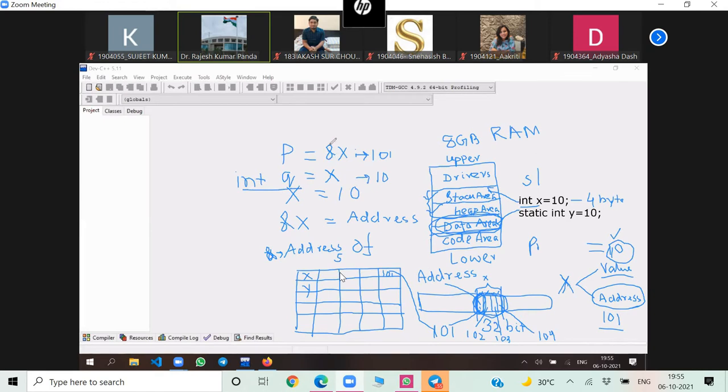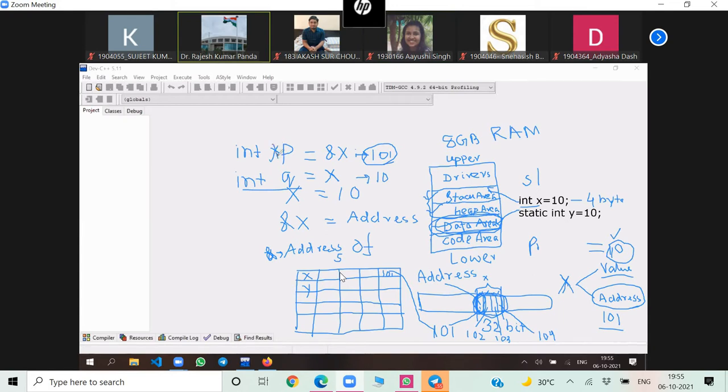But when I store the address here, the address is not of integer type, remember. I've just written for example 101, but it's not integer type. Then what should P be declared as? int star, not int.